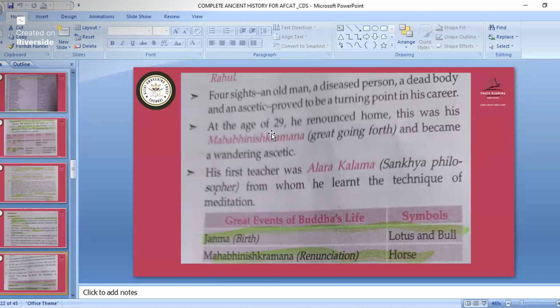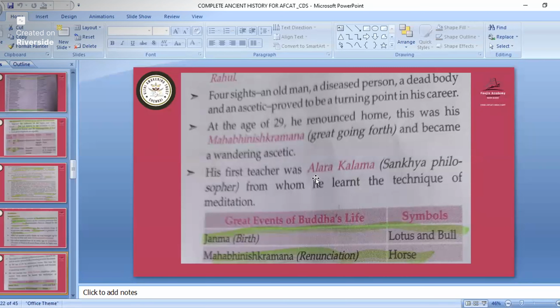At the age of 29, he renounced home, and this is known as Mahabhinishkramana, the Great Going Forth, and he became an ascetic.